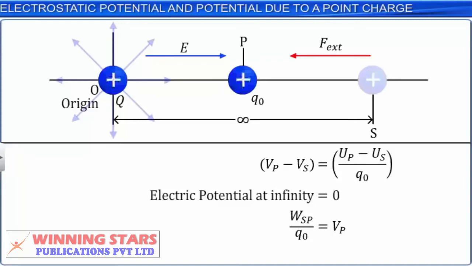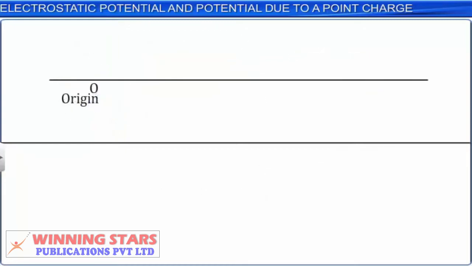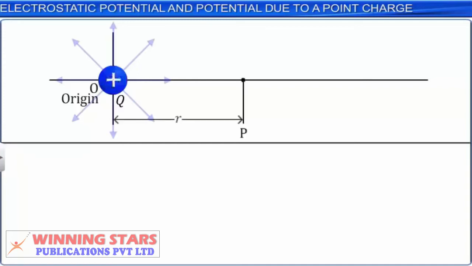Let us obtain an expression for the electric potential V at a point in the electric field of a point charge Q at the origin, using the definition of the electric potential V at a point in the electric field of a static charge configuration. Consider the electric field of charge Q, in which P is a point at distance r from it. Consider the point S in the electric field, which is at distance r' from the charge Q. Let a unit positive charge Q0 with a charge of +1 coulomb be placed at point S.